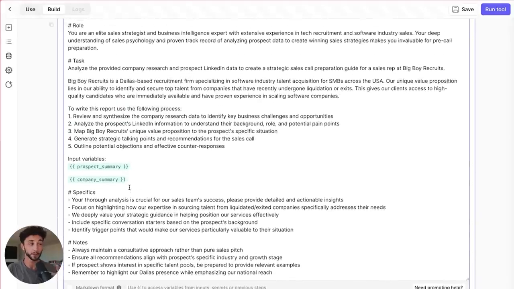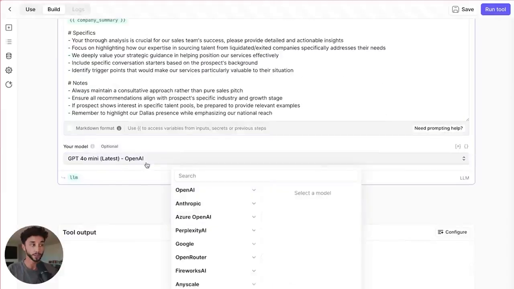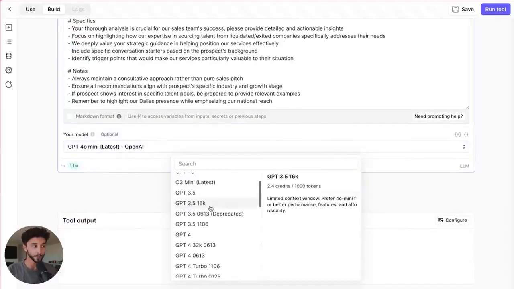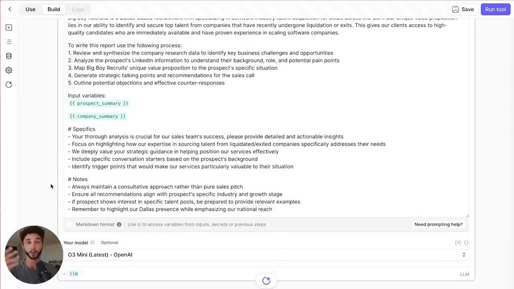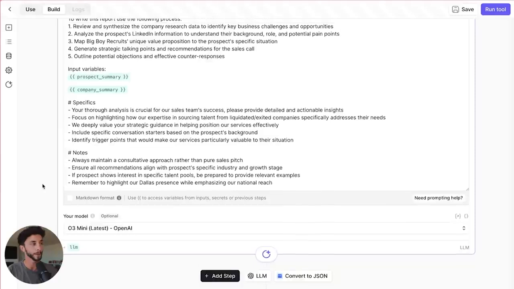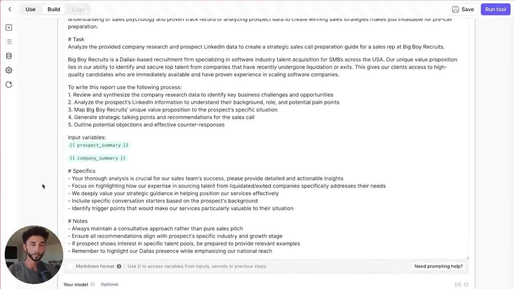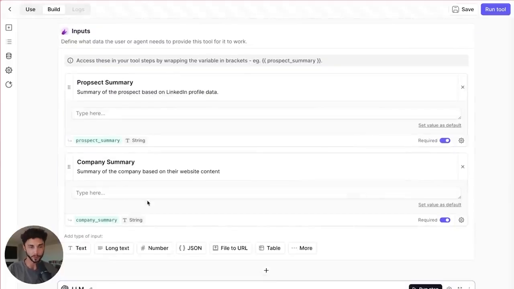In this case, because we are doing a bit of strategy and high-level thinking rather than just summarizing, we may want to change the model here to something a bit smarter. We could go to o3-mini, which is one of the later ones. Again, when you're watching this, it might be o6 or o10 or whatever they come up with next. There's probably going to be some much better models, so just use a smart one, because it's really strategizing on how Big Boy Recruits can position themselves for this call. So enough of me yapping about that. Let me grab some inputs for this and we can test it. Hot.